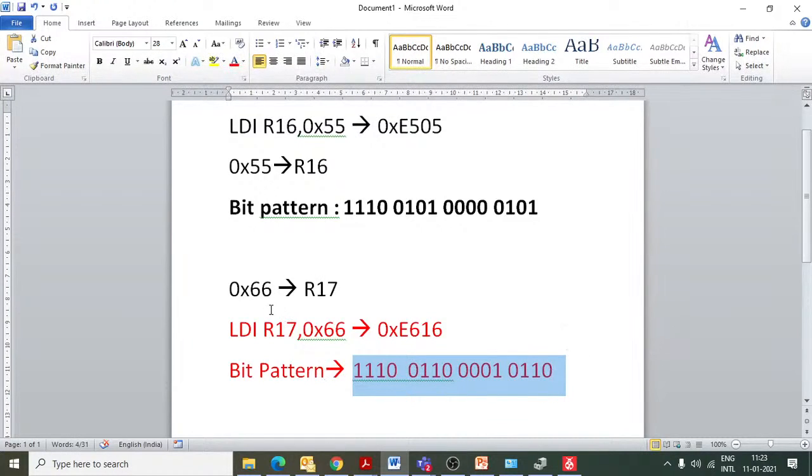As human beings we can understand this instruction, that we are going to transfer 66 to R17, but our microcontroller and microprocessor will not understand this. It will understand only this machine code. So we can say this is an assembly language instruction and this is a machine language instruction for the microcontroller and microprocessor.